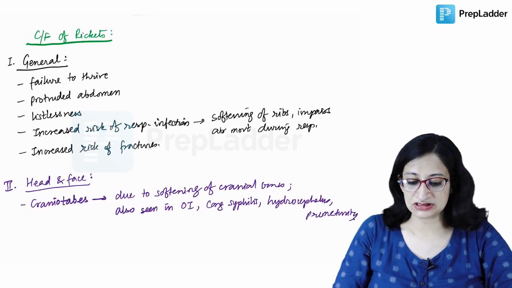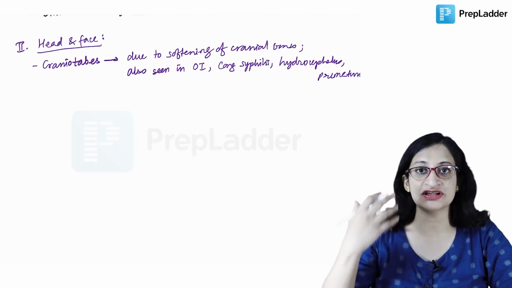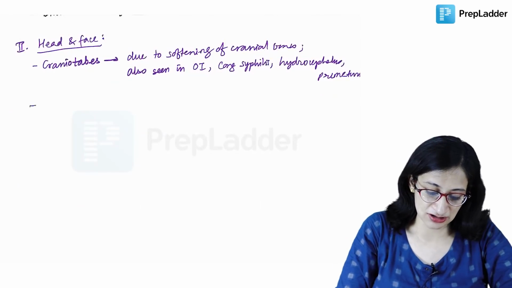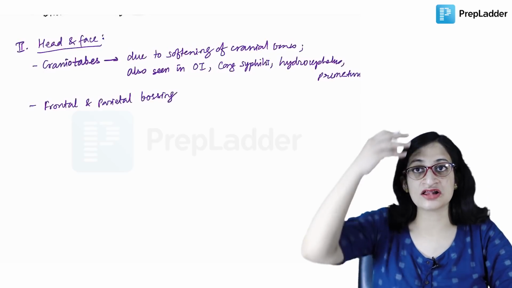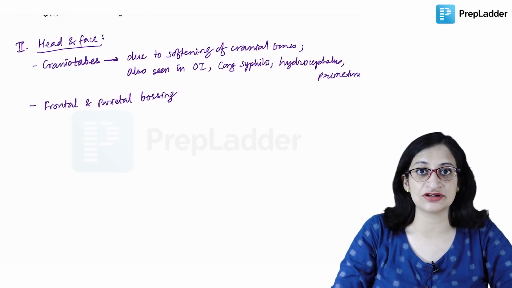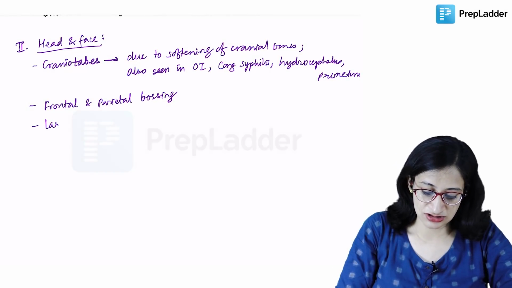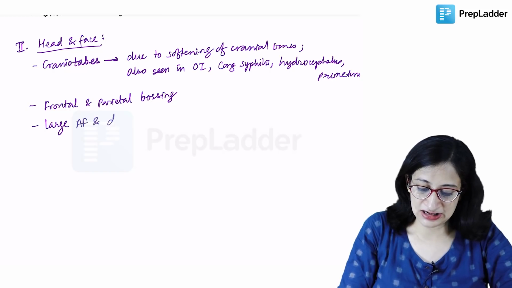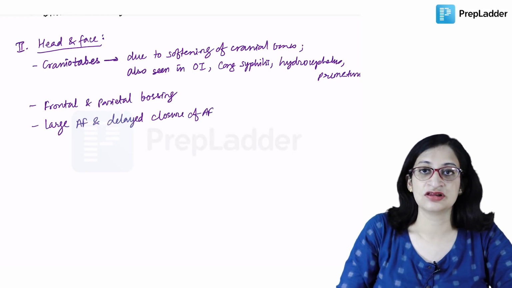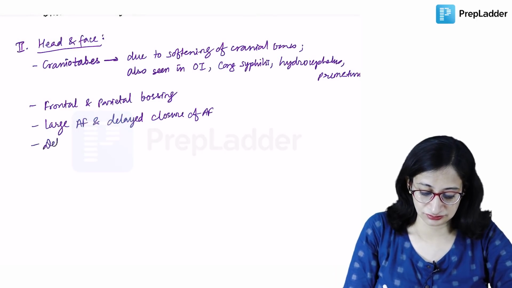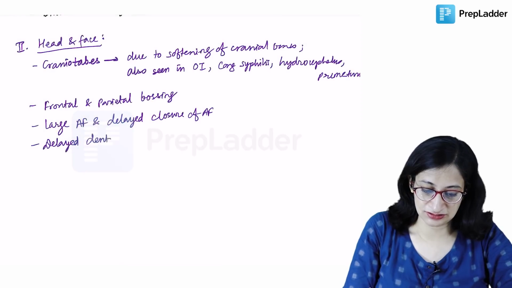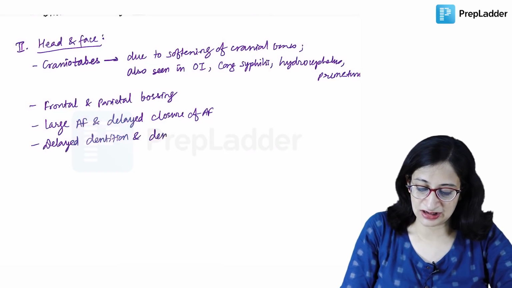What else? You can get prominence of the frontal bones and the parietal bones. That is called frontal bossing, parietal bossing. Then there can be a large anterior fontanelle and delayed closure of the anterior fontanelle. And there can be delayed dentition and dental caries as well.